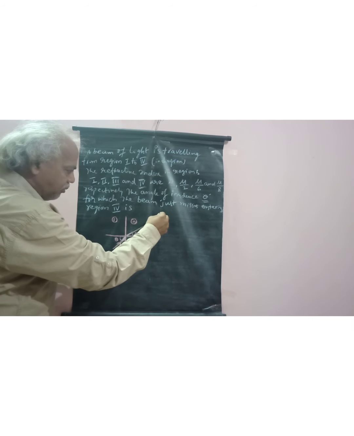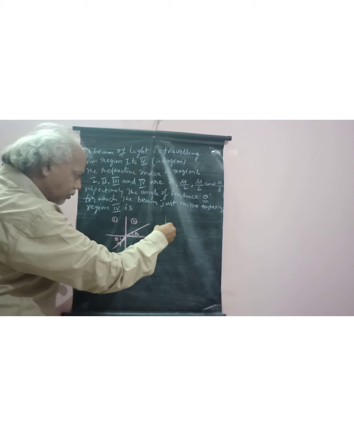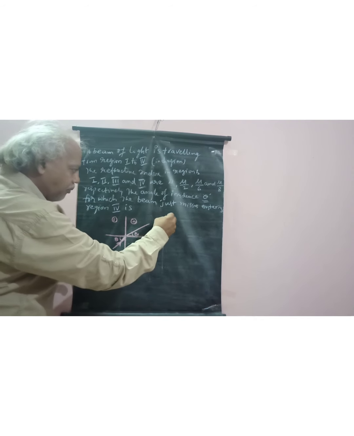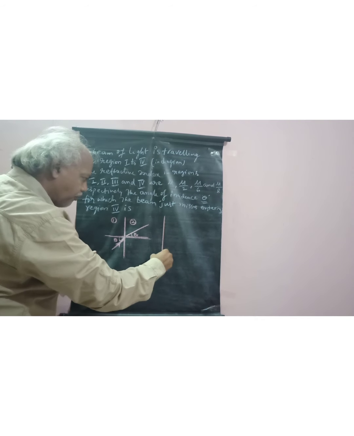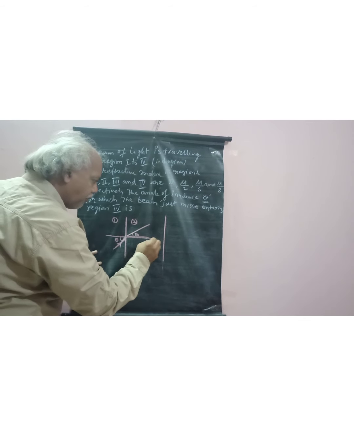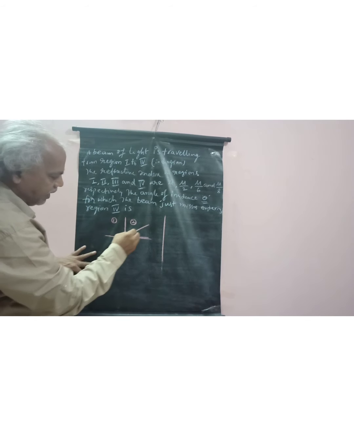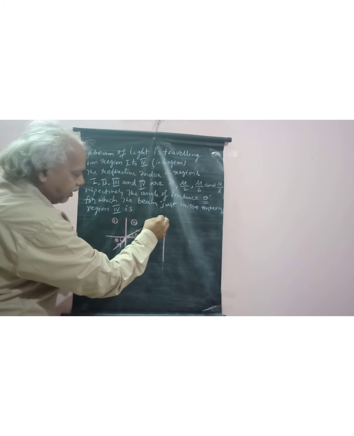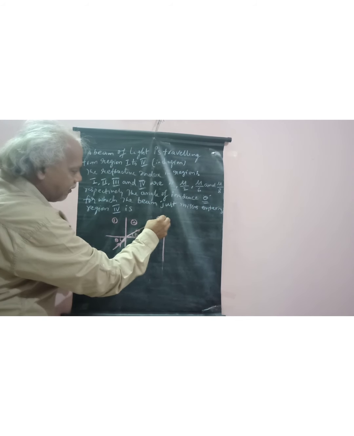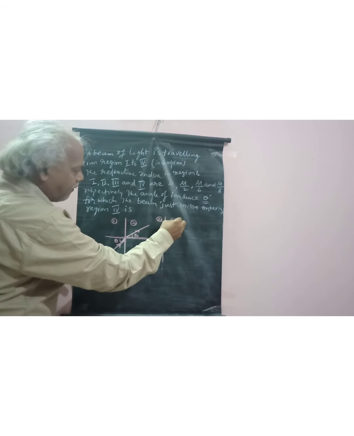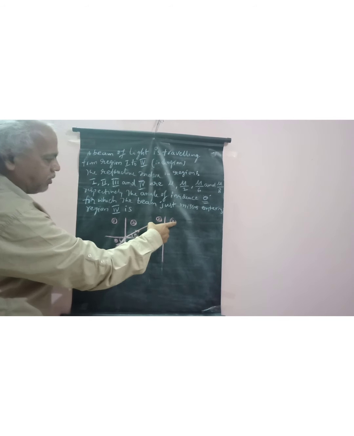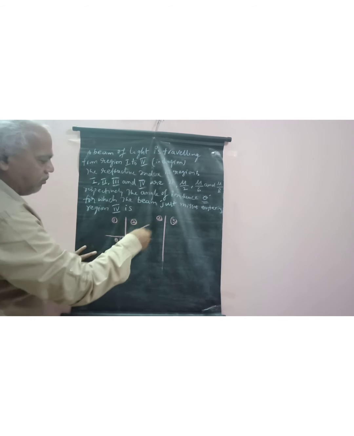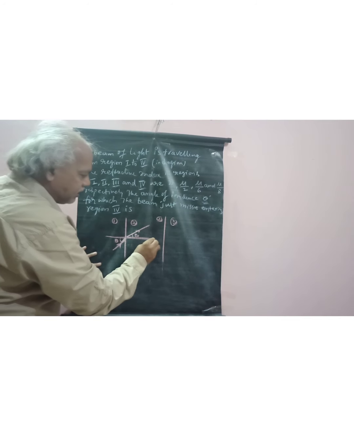And in medium 2, this ray is incident at the interface of 2 and 3. It is medium 2 and it is medium 3. So this is the normal.